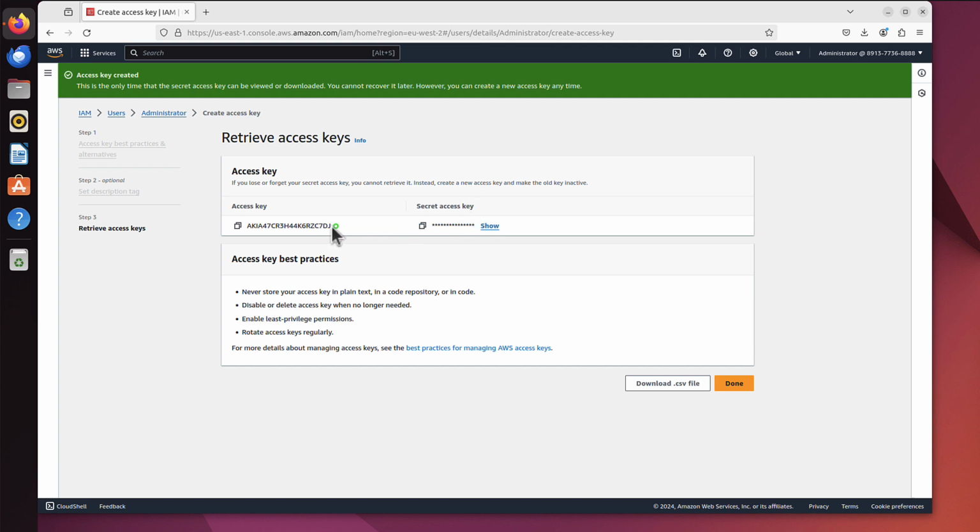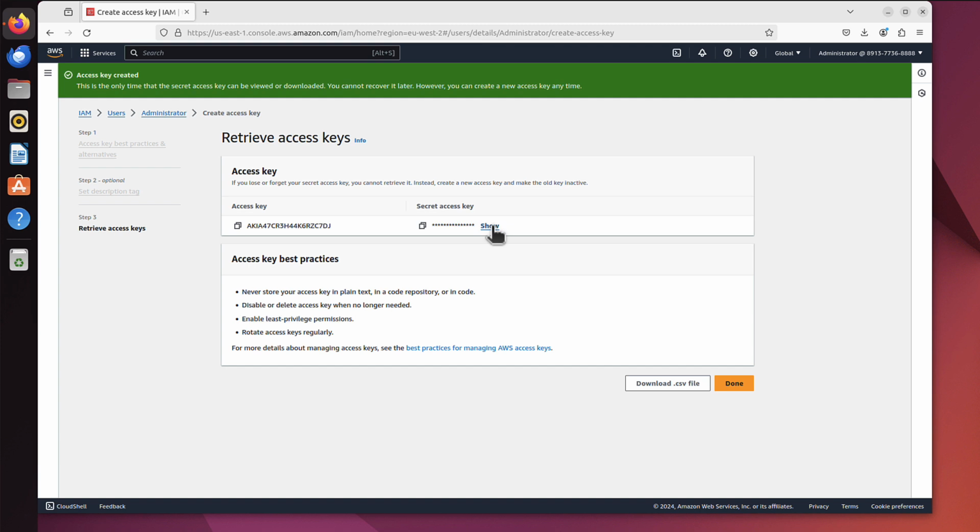So this is the equivalent of a username, and this is the equivalent of a password. So from a remote location, I will be able to log in to this account as administrator using this kind of username, which is called access key, and this password, which is called secret access key. And it's an important moment, because this secret access key will be shown only once.